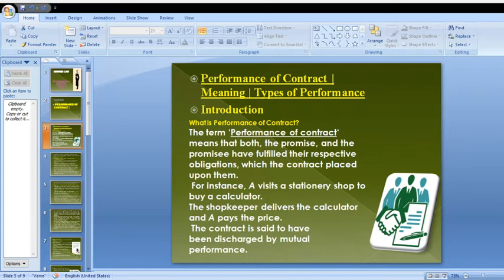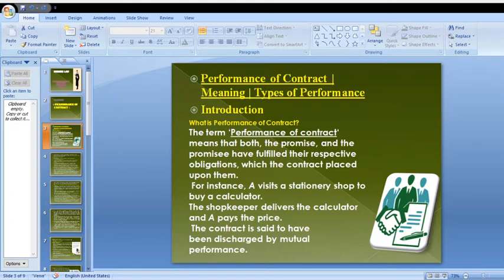Party A went to the stationery shop to buy a calculator. Party B is selling the calculator to party A by receiving money. That is the contract here. A completed his duty and B completed their duty. A's performance is completed and B's performance is completed. There are no pending duties of party A and party B. It means the contract is completed. That is called performance of contract.